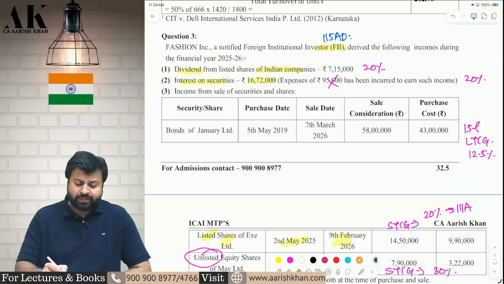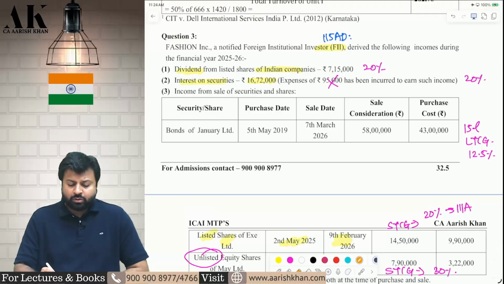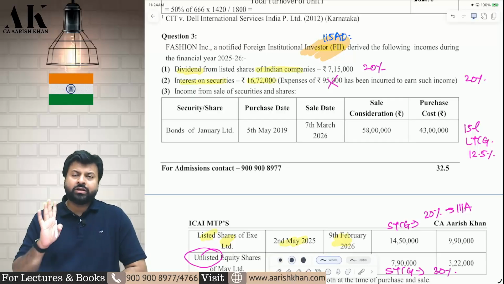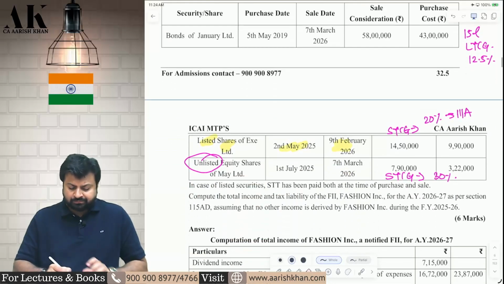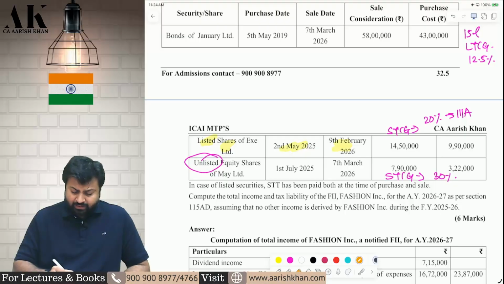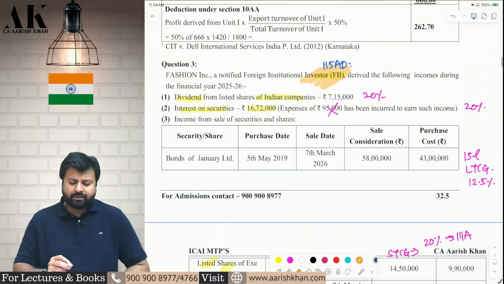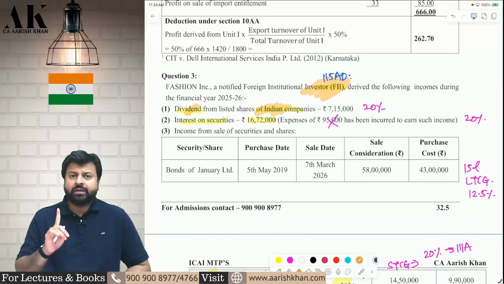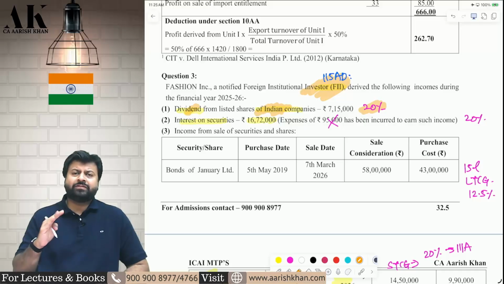The third question is also a very good question. Fashion Inc. is a notified foreign institutional investor. Always remember, whenever FII comes in the question, there is only one section which is possible, that is 115AD. Now we need to compute the total income and the tax liability of this particular FII, assuming they do not have any other income. Okay, now let's compute the total income. First of all, dividend from the listed shares of an Indian company. Dividend for FII as per 115AD is taxable at 20% plus surcharge if applicable and cess.